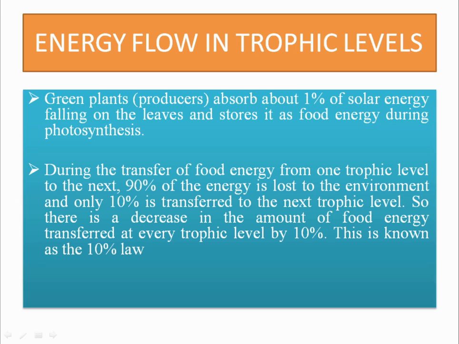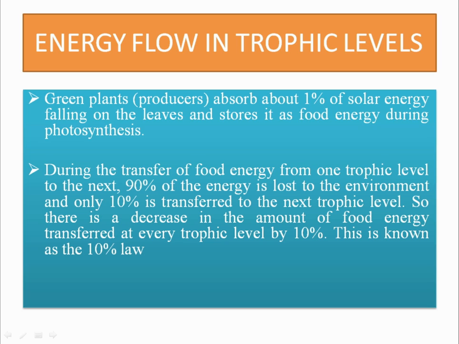Let's look at the energy flow in the trophic levels. Green plants being producers, they receive energy from sunlight. The percentage of energy which is received from sunlight is about 1%. And from the green plants, the energy gets transferred to the primary consumers called the herbivores. So from each trophic level, the energy which is transferred from one trophic level to another trophic level is about 10%.